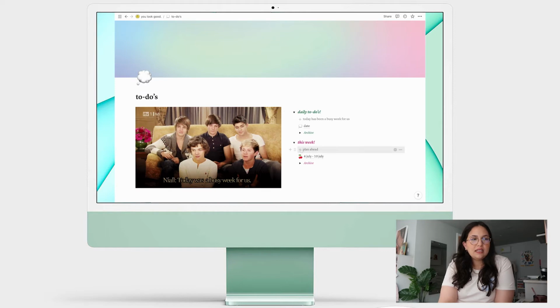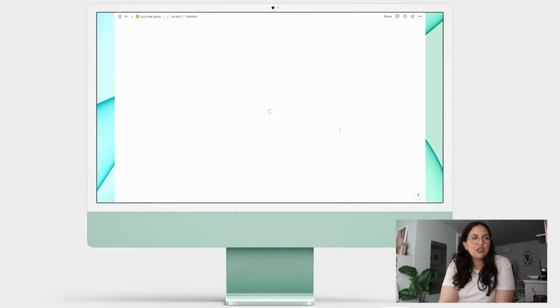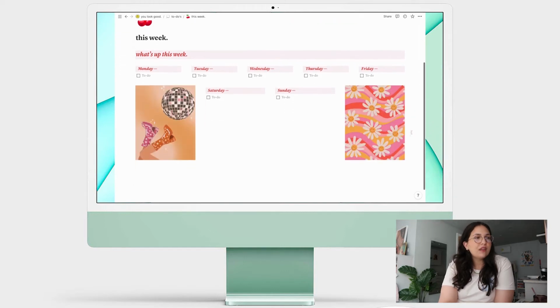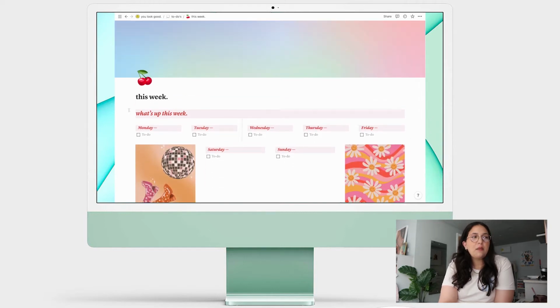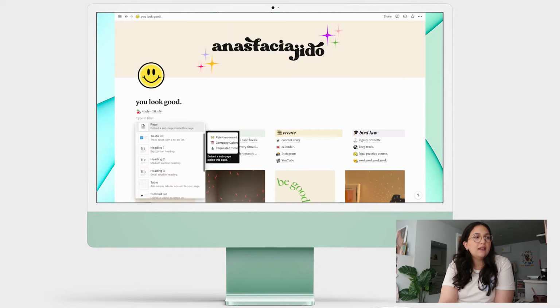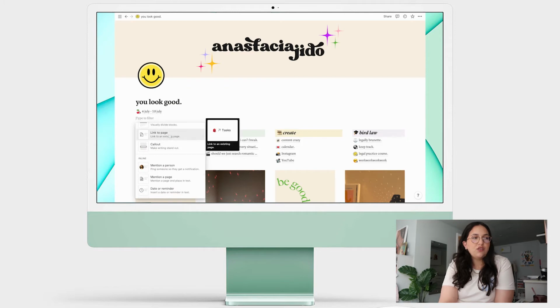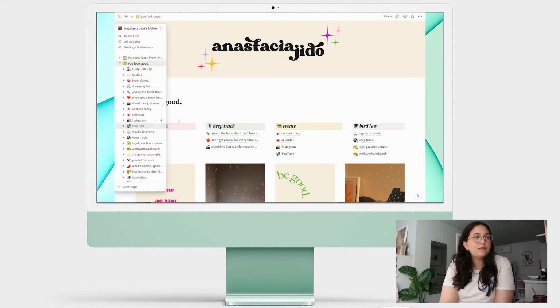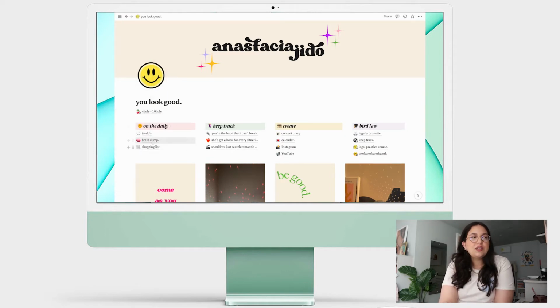And then here, this is my weekly one, which we just saw filled out, but this is the baseline of what it looks like. So basically I'll make one of these every week, and then I go here and add a link to a page, so that way it's on the home page. So that's kind of how I run my weekly vibe. These two, like I mentioned earlier, I don't really use that often, so I'm not even gonna bother going in them because I don't even remember what they look like. So we're gonna move on.